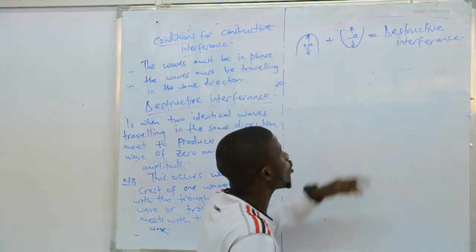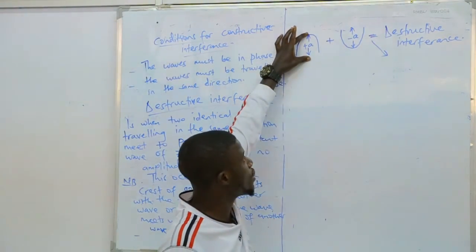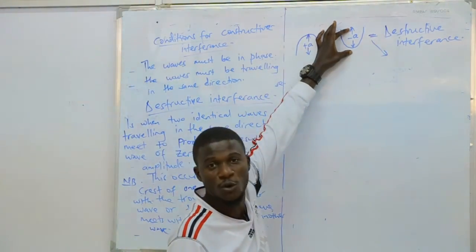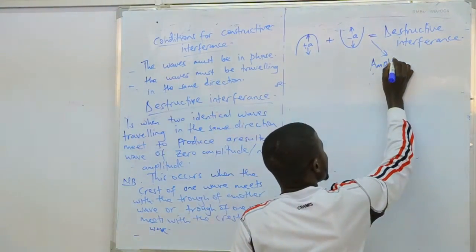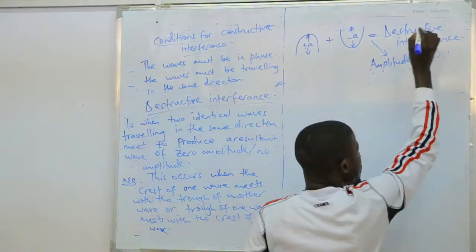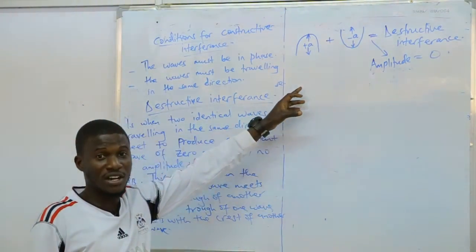Are you together there? Because the amplitude you are getting here is positive. When you add it to the negative, you're going to get zero amplitude. The resultant amplitude in this case will be zero. Therefore, that is destructive.